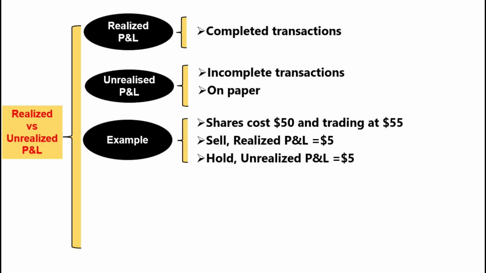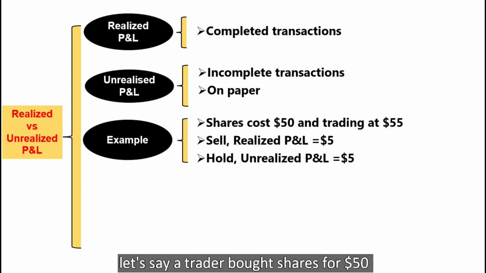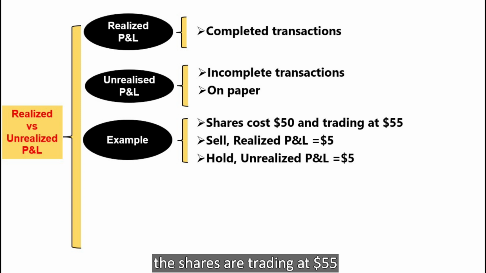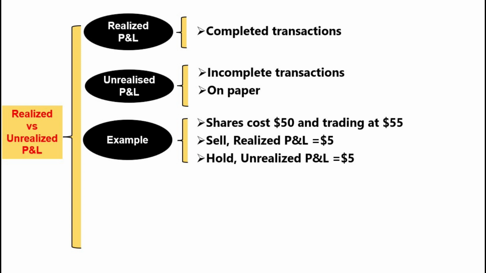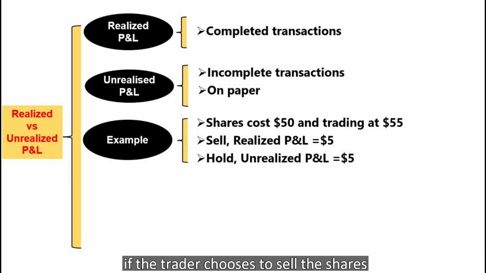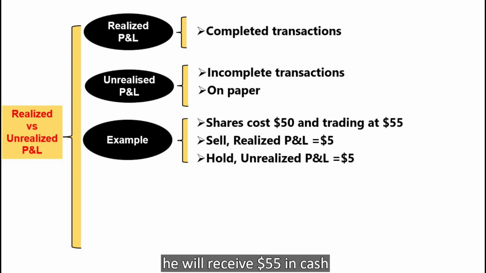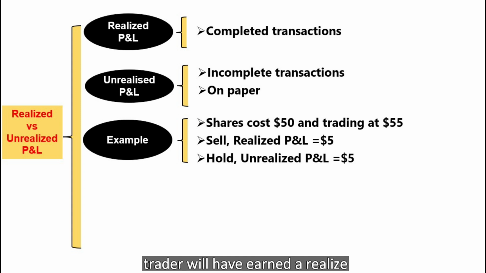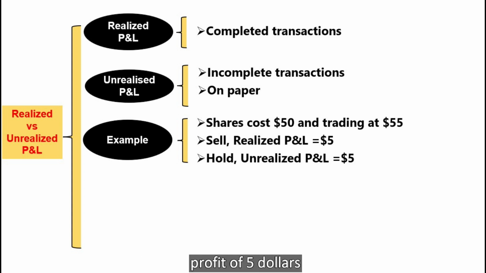Let's take an example. Let's say a trader bought shares for $50. One month later, the shares are trading at 55. If the trader chooses to sell the shares, he will receive 55 in cash. Since the shares will actually have been sold, the trader will have earned a realized profit of $5 over the